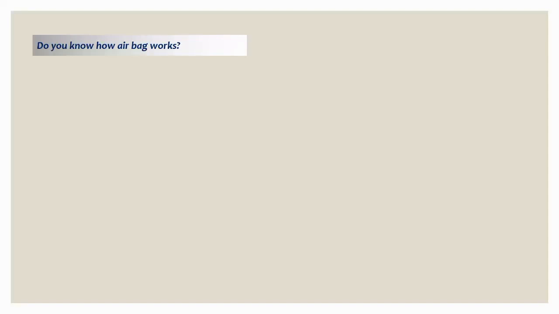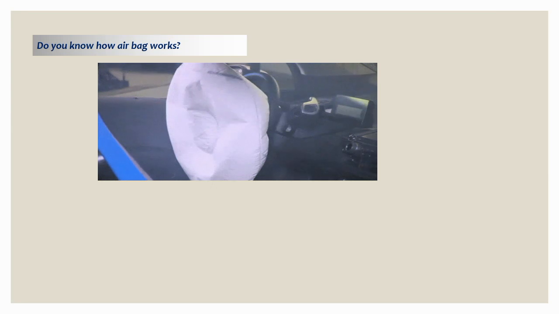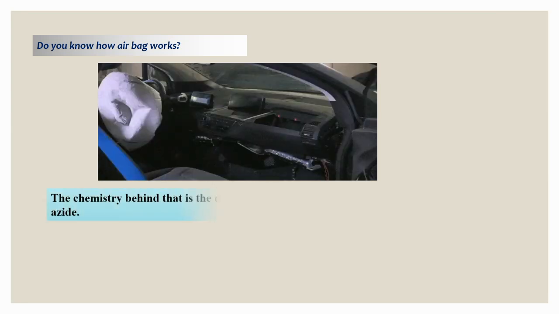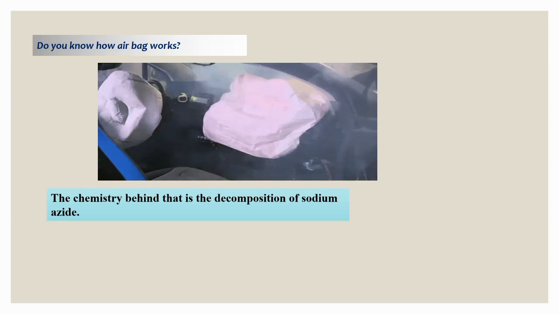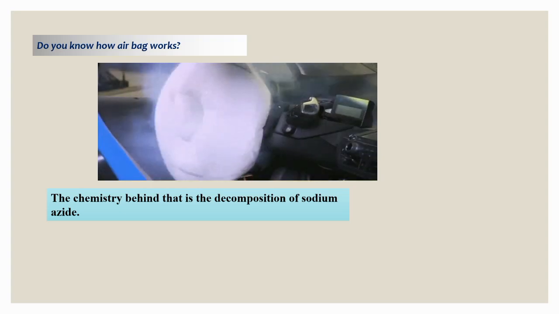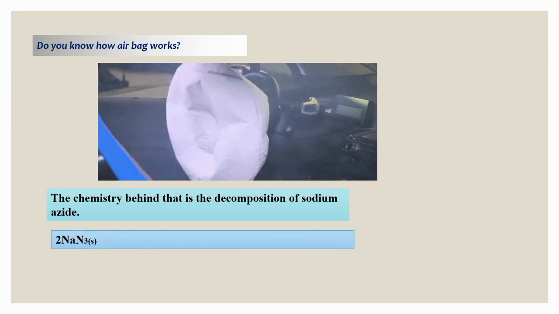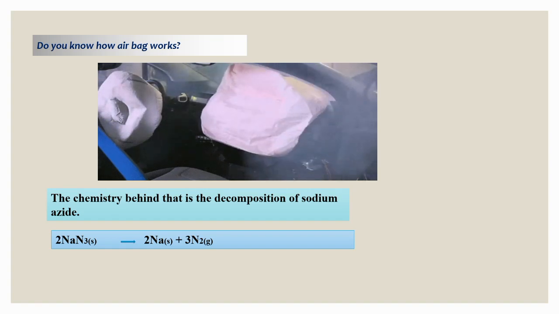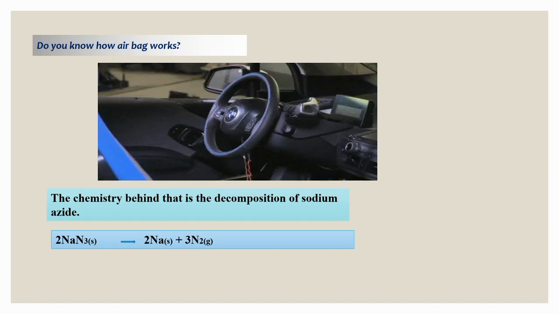Do you know how an airbag works? Everyone knows when a car undergoes collision, the airbag comes out. What is the chemistry behind it? Actually, it is the decomposition of sodium azide, or NaN3. A handful of sodium azide will produce 67 liters of nitrogen gas, which is enough to inflate a normal airbag.